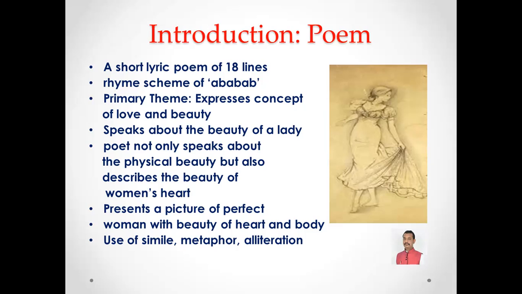The poet not only describes the physical and outer beauty of the lady, but also speaks about the innocence of her heart and soul. The poet uses various figures of speech while describing the beauty of the lady, such as simile, metaphor, and alliteration, to elaborate the beauty of the lady.